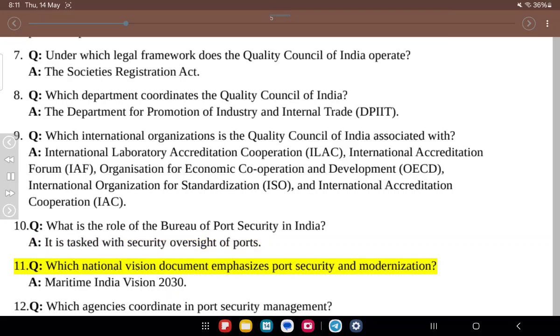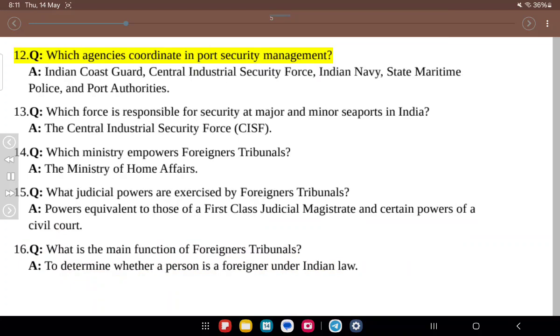11. Q. Which national vision document emphasizes port security and modernization? A. Maritime India Vision 2030. 12. Q. Which agencies coordinate in port security management? A. Indian Coast Guard, Central Industrial Security Force, Indian Navy, State Maritime Police, and Port Authorities. 13. Q. Which force is responsible for security at major and minor seaports in India? A. The Central Industrial Security Force, CISF.